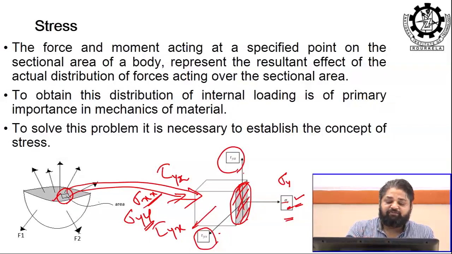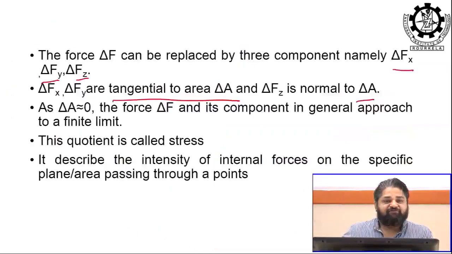On this delta A, delta F is applied, and it has three components: delta Fx, delta Fy and delta Fz.